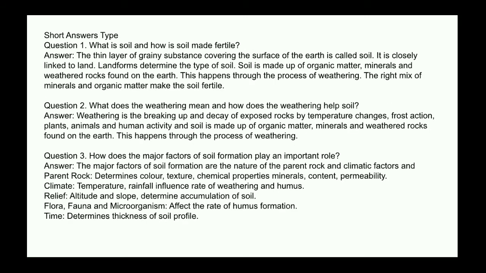Short answer type questions. Question number 1. What is soil and how is soil made fertile? Answer. The thin layer of grainy substance covering the surface of the earth is called soil. It is closely linked to land. Landforms determine the type of soil. Soil is made up of organic matter, minerals, and weathered rock found on the earth. This happens through the process of weathering. The right mix of minerals and organic matter make the soil fertile.